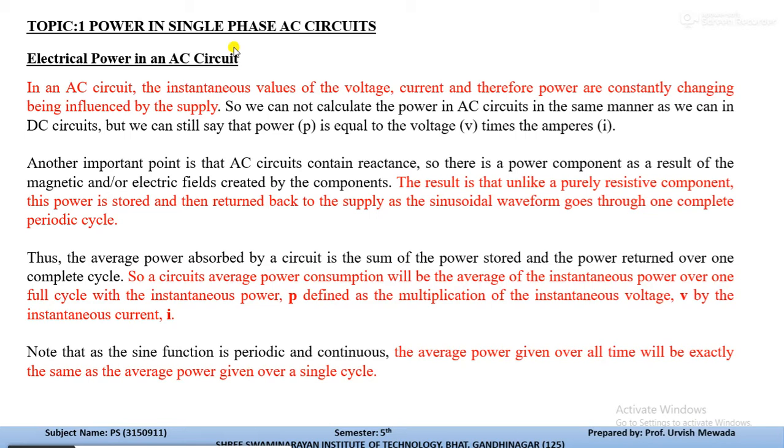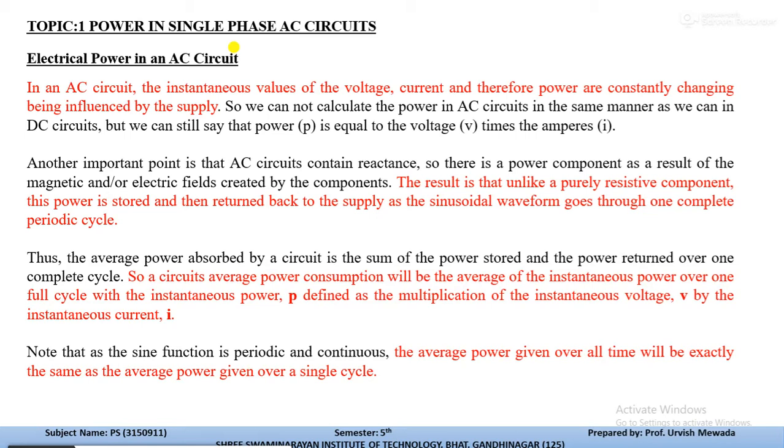As we all know, an AC circuit means an alternating current circuit, which operates with the help of alternating current. In alternating circuits, it is difficult to measure, or find out, the power. The reason behind this problem is that voltage and current are both instantaneous values.